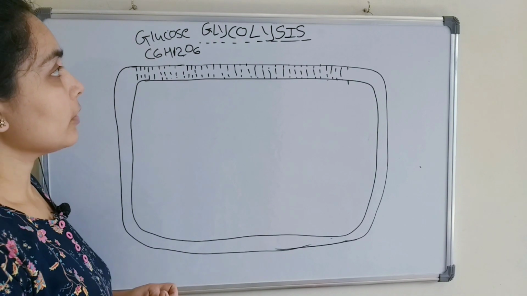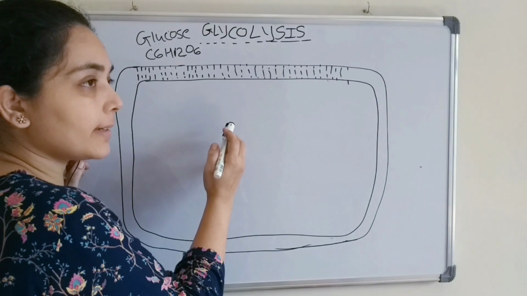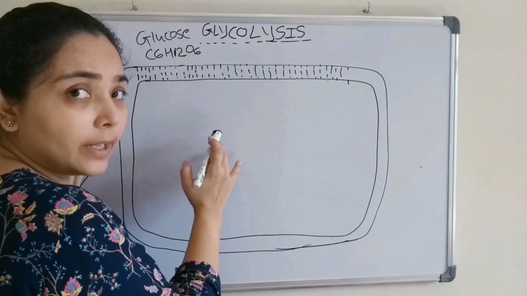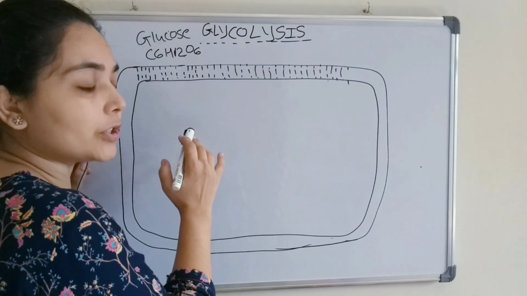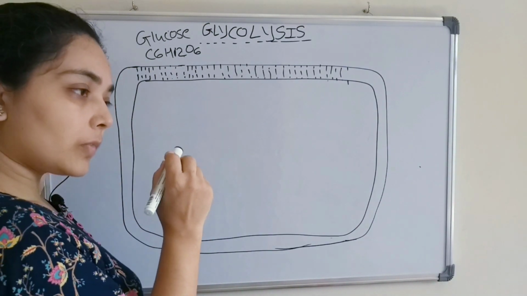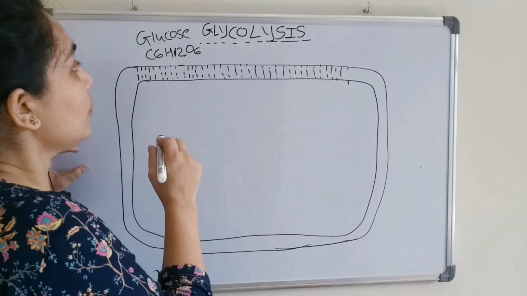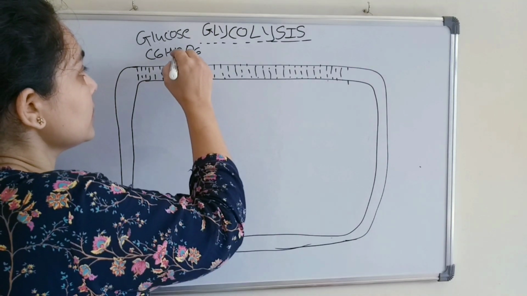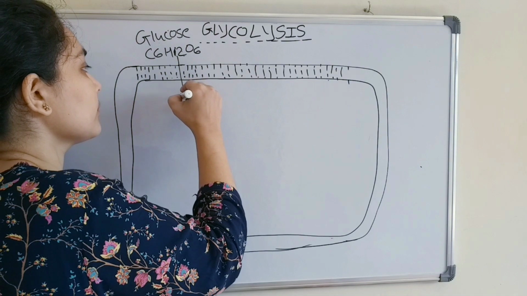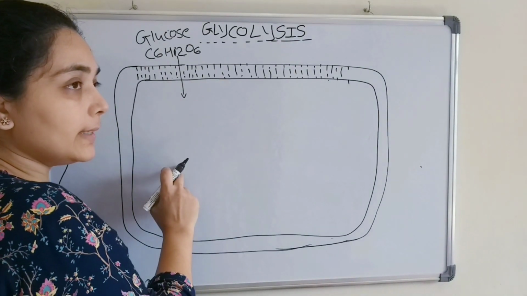So we are talking about glycolysis. Here we will see all the 10 steps of glycolysis in detail, with all the enzymes involved and its regulation. To start with glycolysis, the first thing is for the glucose molecule to enter into the cell.